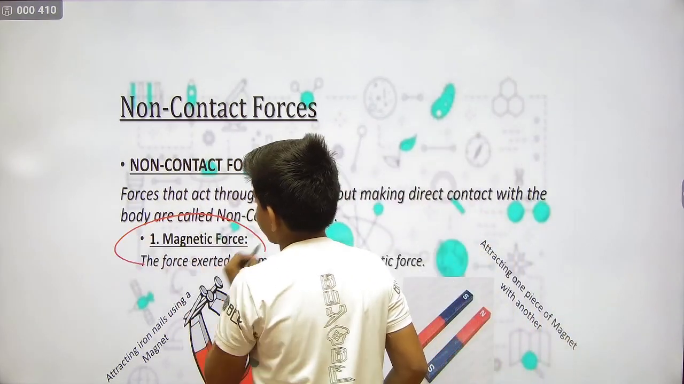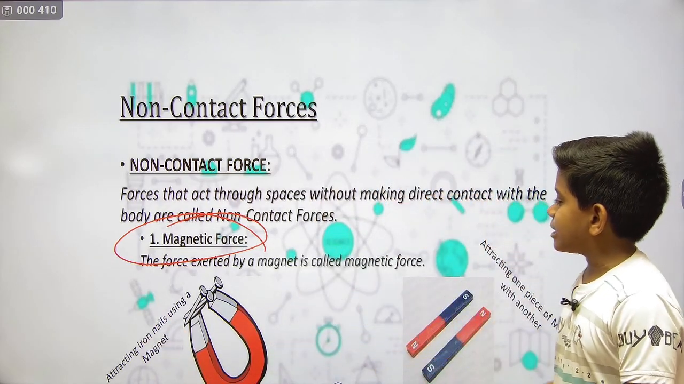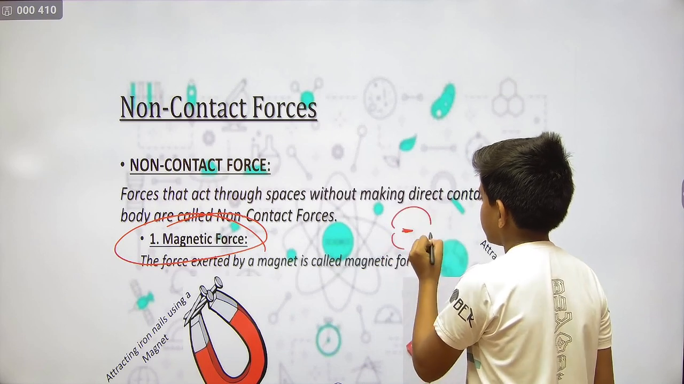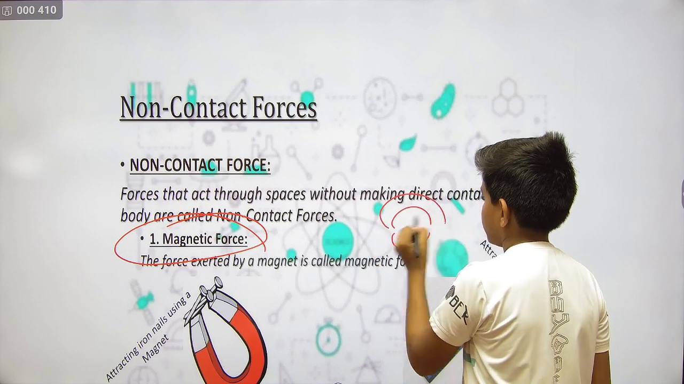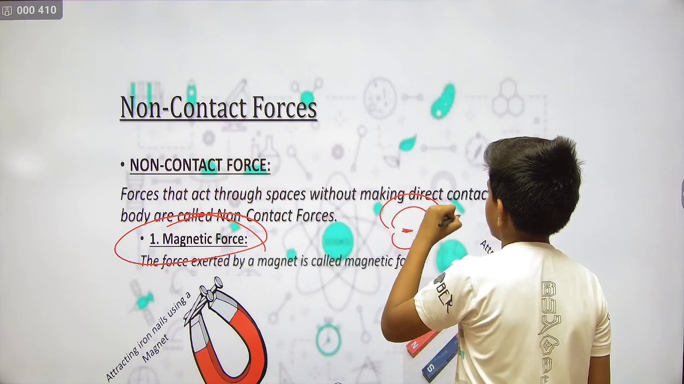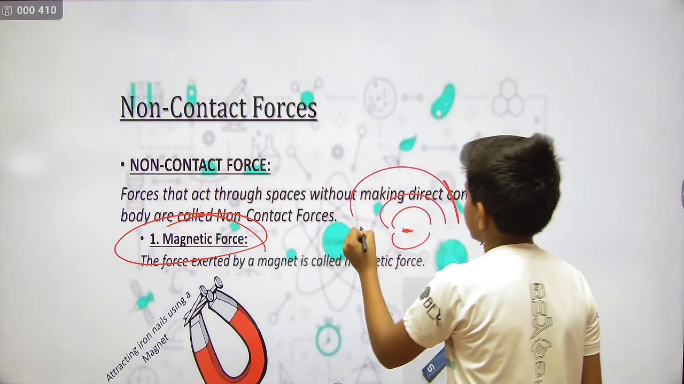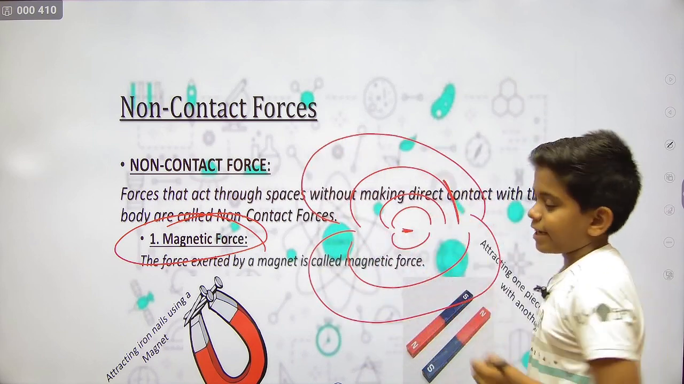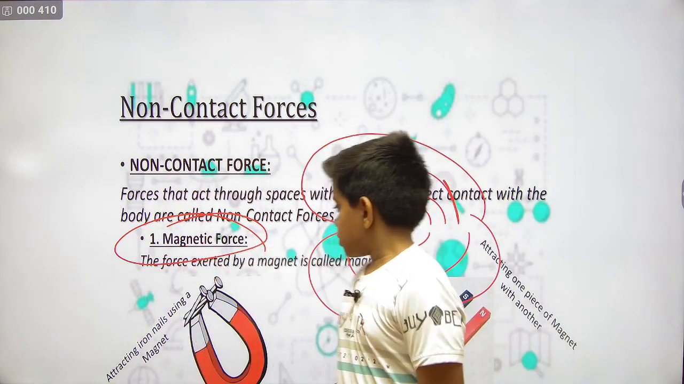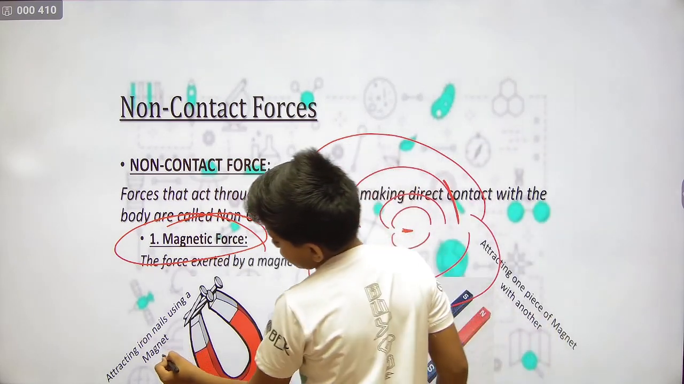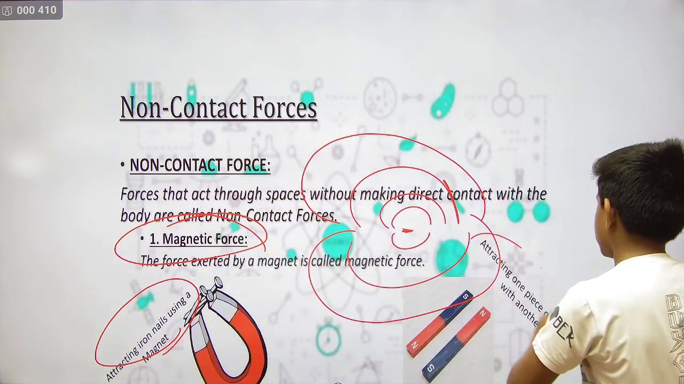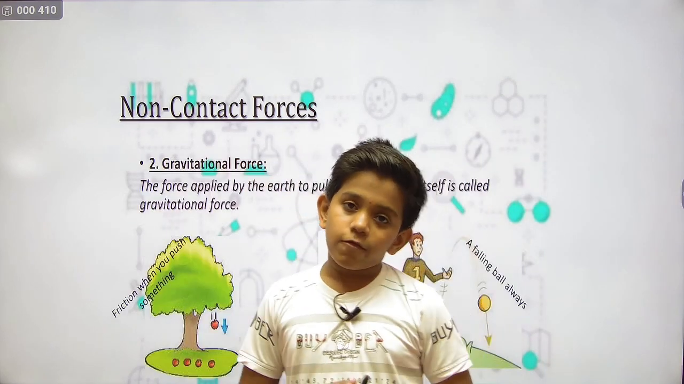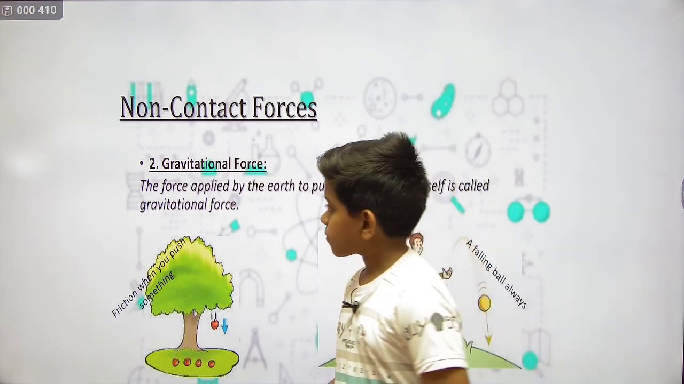First we have the magnetic force. The force exerted by a magnet is called magnetic force. Suppose this is a magnet. Like this, the magnetic field is there by which the magnet attracts the things near it. So it is the magnetic force. Now attraction of nails using a magnet or attraction of one magnet with another. These are the types of magnetic force which come under non-contact forces.